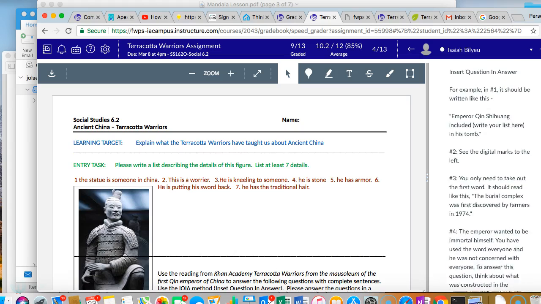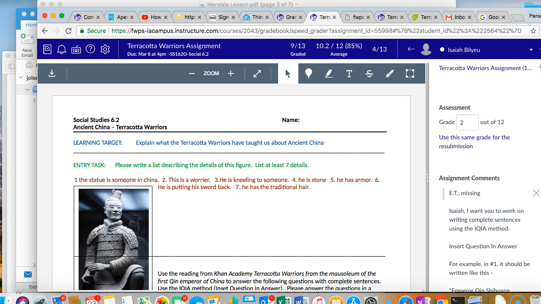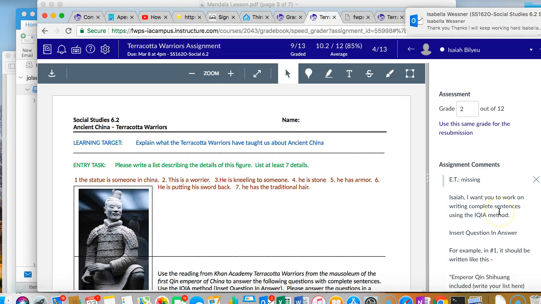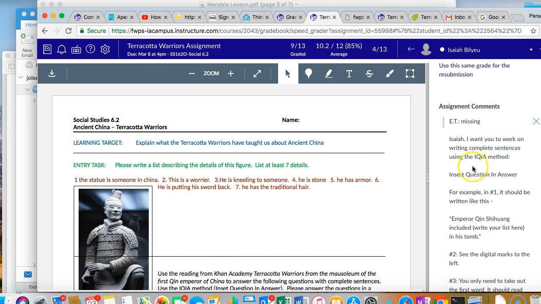So, first of all, I'm going to go up to the comments for the first submission, and for your second submission, I see that you have put in a list that describes this figure. So you've done better on that. That is good. Now, on this part, what I wrote is the IQIA method. So what that acronym stands for is Insert Question in Answer.